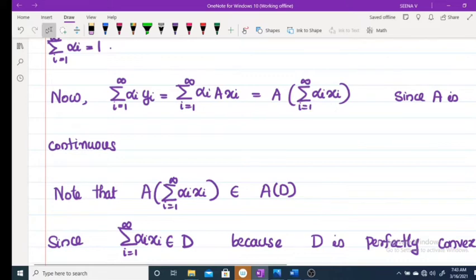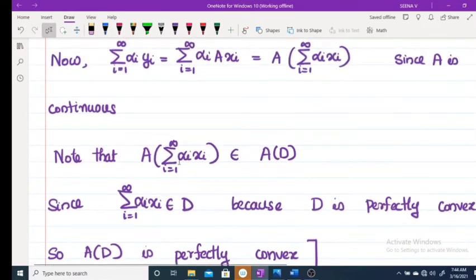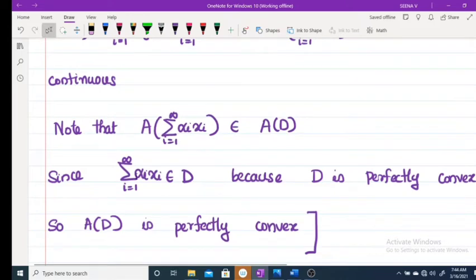And since A is continuous, the sum of alpha_i x_i belongs to D. This implies that A of this sum belongs to AD. Since the sum from i equal to 1 to infinity of alpha_i x_i belongs to D, this term completely belongs to AD.